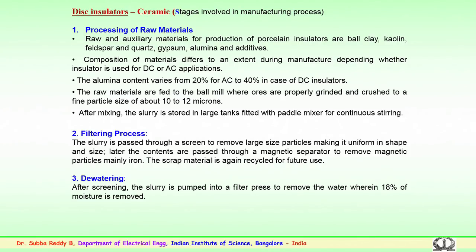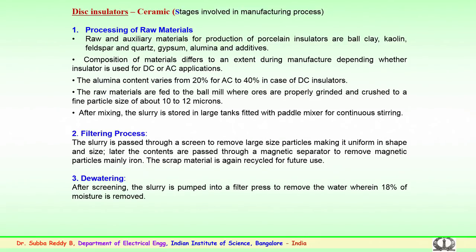To an extent it could be used, but the manufacturing process differs, particularly for DC applications, where the alumina content varies from 20% in case of AC to 40% in case of DC insulator. It is not the same mixture of materials, so the alumina content, particularly in case of DC, shows variation.